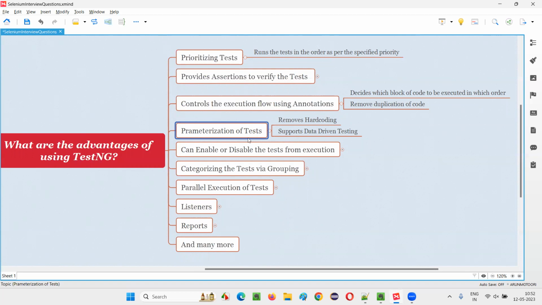So here also we can parameterize our tests. In TestNG also we can parameterize our tests, and the hard-coded data can be removed with the help of parameterization.